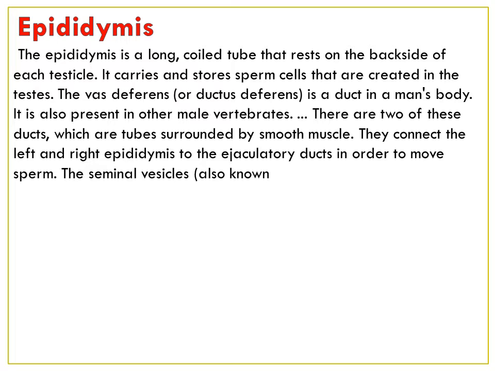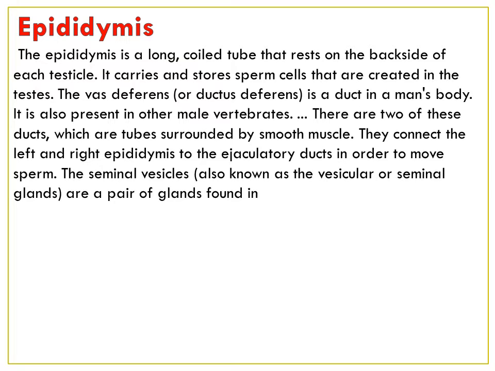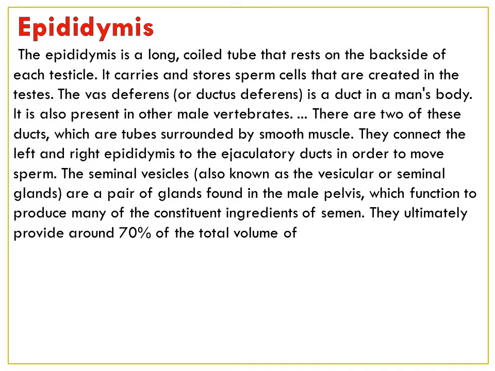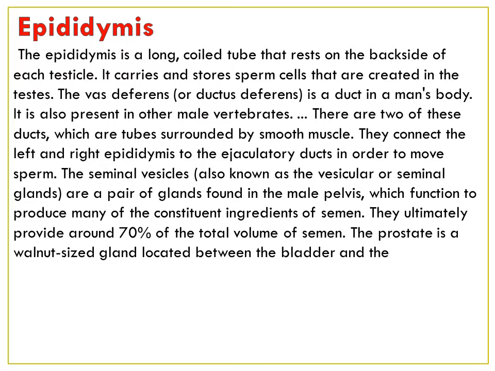The seminal vesicles, which are known as the vesicular or seminal glands, are a pair of glands found in the male pelvis which function to produce many of the constituent ingredients of semen. They ultimately produce around 70% of the total volume of semen. The prostate is a walnut-sized gland located between the bladder and the penis.